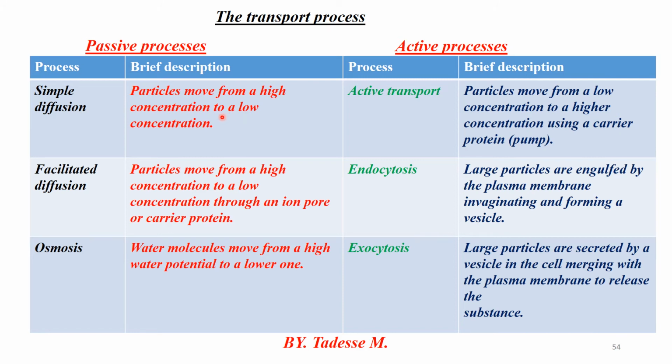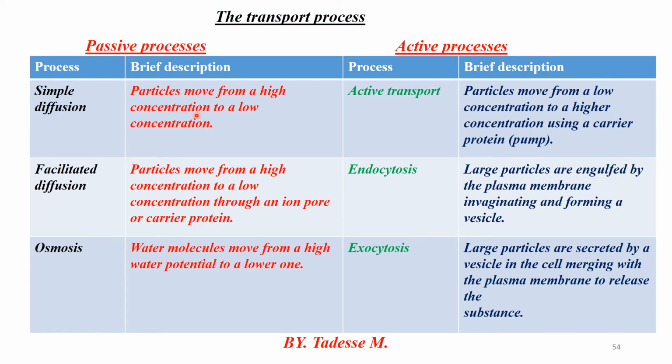When particles move across by simple diffusion, there must be a concentration difference between the two sides of the membrane, a high part and a low part, or a concentration gradient to drive the process. As diffusion proceeds, the high concentration decreases and the low concentration increases until the two concentrations are the same.